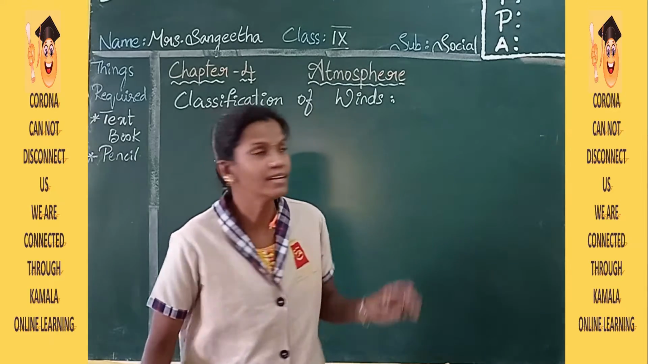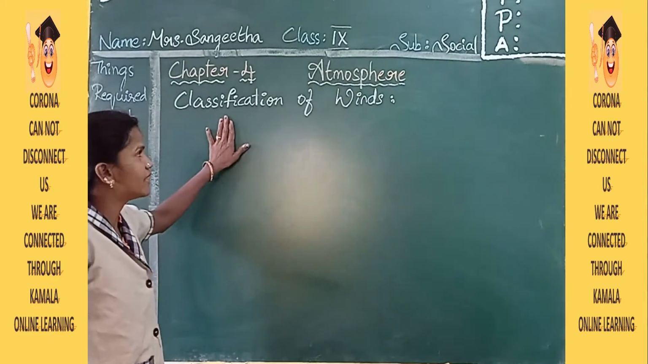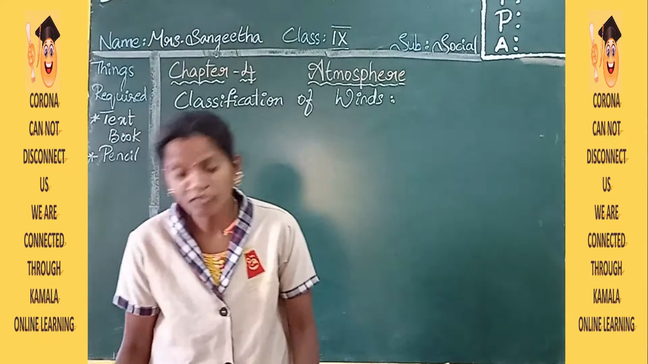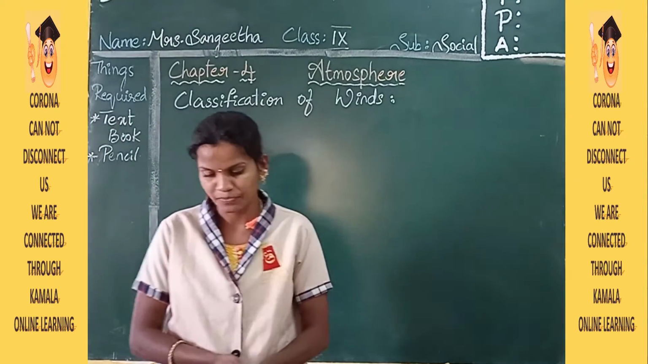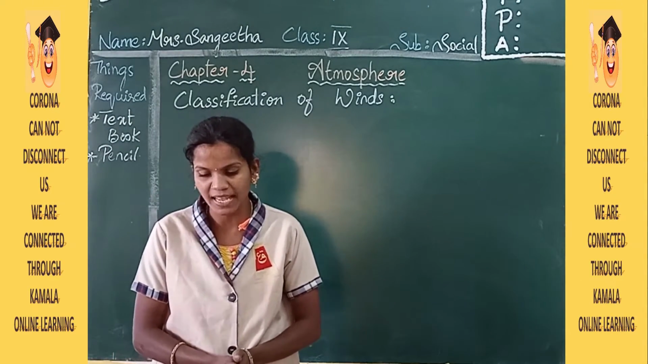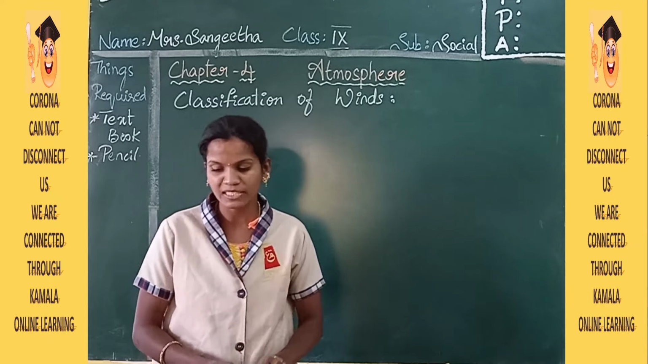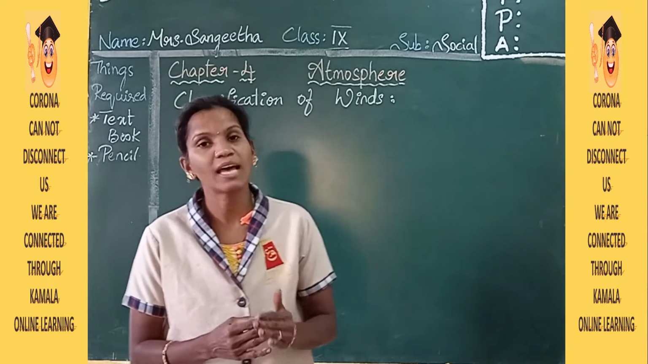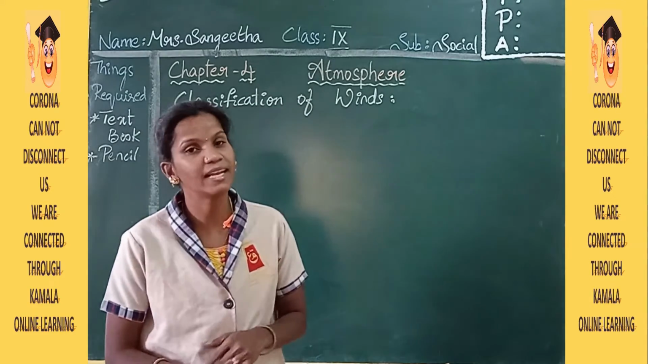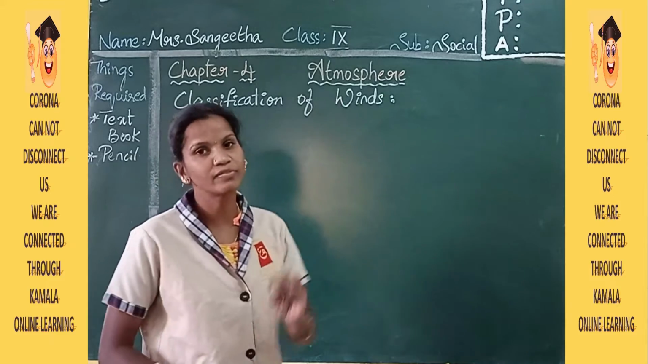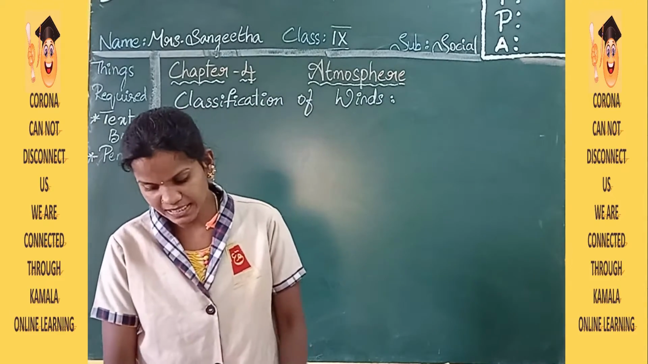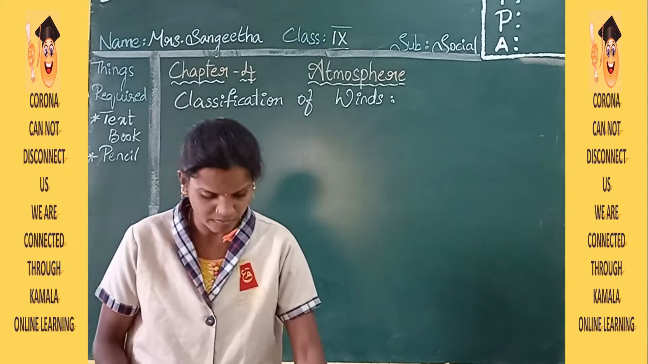Once again, today I am going to start a new topic called classification of winds. Take out page number 43 in your textbooks. Depending upon the speed of the winds, their features, their directions and where they occur, winds are classified into three types. Let us see how they affect and the problems they face, and their features. Winds are of three types: first planetary winds, second seasonal winds, third local winds.